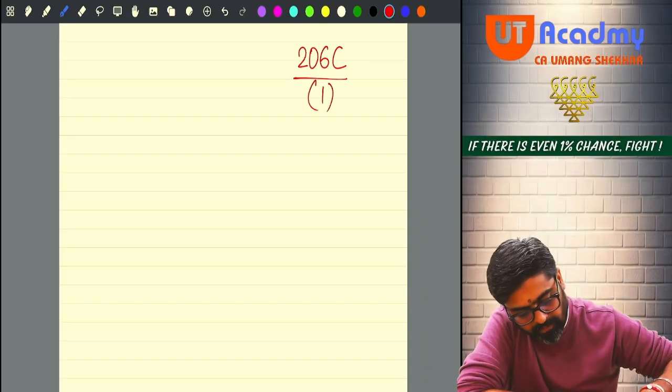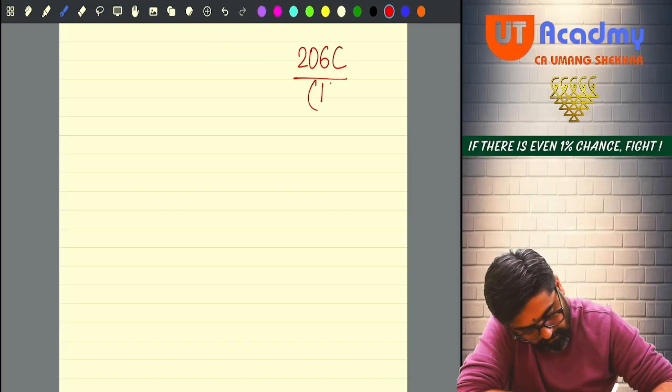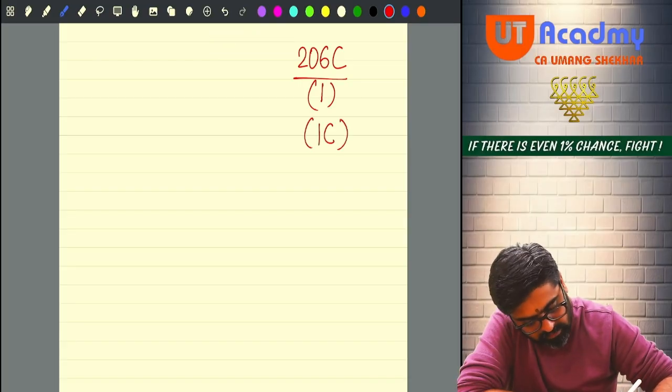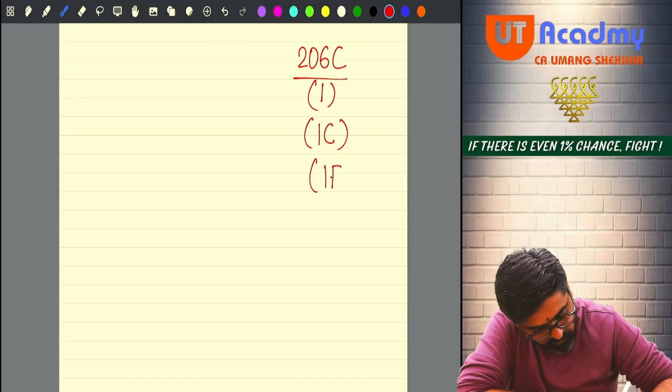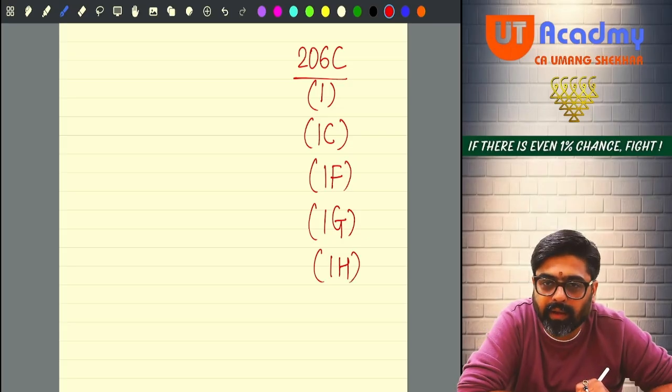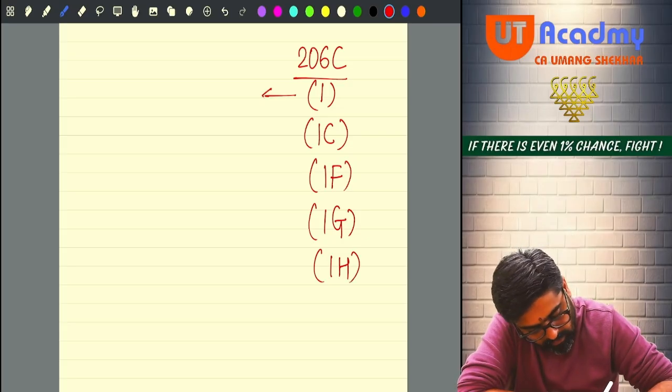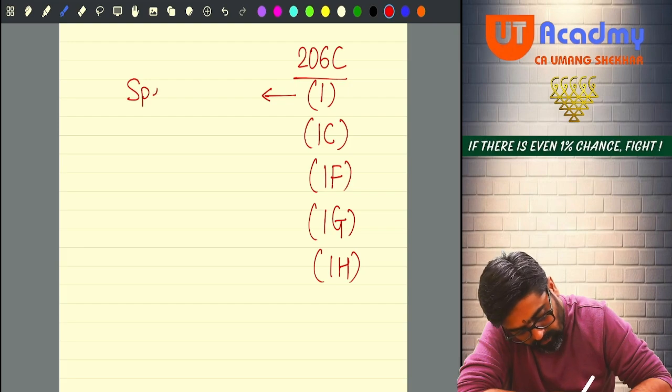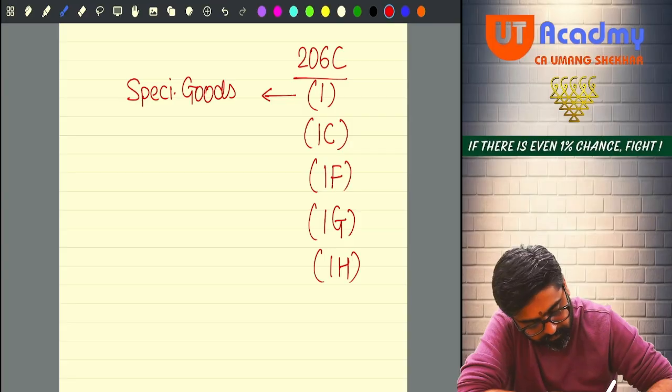Subsection 1 is there. Subsection 1C is there. 1F is there. 1G is there. And 1H is there. Okay. Now in 1, they have specified some goods.